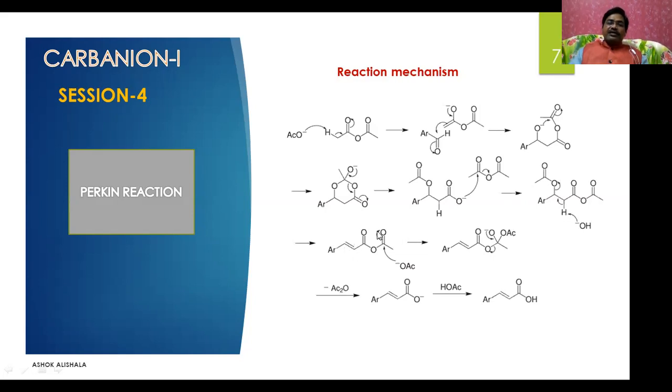And again, for this, the acetic anhydride, that is the base, is added here. Again you will get an intermediate, and this intermediate loses acetic anhydride, or whatever base we used, and you will get an alpha beta unsaturated carboxylic acid anion, which on acidification gives cinnamic acid. What I meant to say is cinnamic acid derivatives. For example, if it is benzaldehyde, you will get cinnamic acid directly.